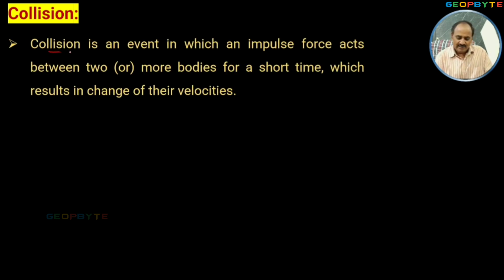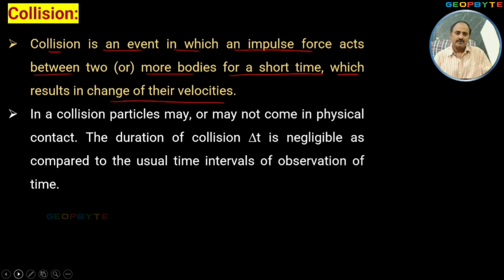Look at another important point. Collision is an event in which an impulse force acts between two or more bodies for a short time. The collision happens in very little time, which results in a change of their velocities or a change of their energies. In a collision, particles may or may not come in physical contact. So particles may be directly in contact or may not be directly contacting.